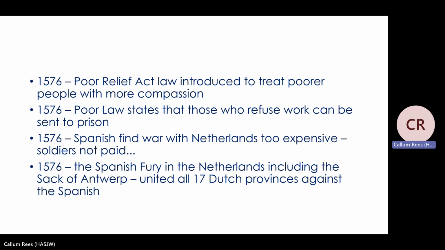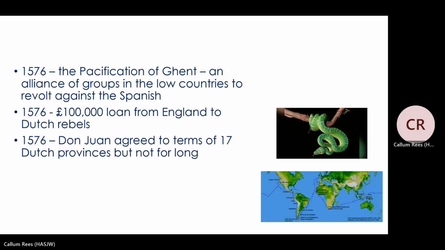And so this is a really big moment for the Dutch rebels because before this point, some Dutch rebels had hated the Spanish, but some had hated them a little bit, but they weren't always fully working together. And some Dutch people did not want to join the revolt against the Spanish. However, this is a bit of a turning point because lots of Dutch people suddenly are really angry against the Spanish, and all 17 Dutch provinces, they unite together, they join together against the Spanish. Okay.